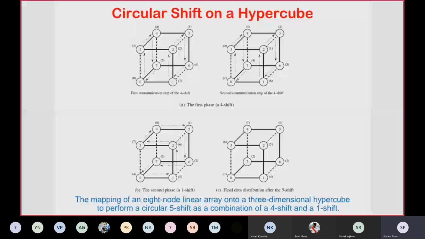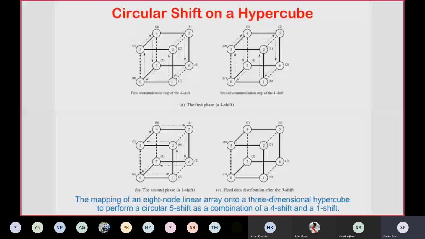Then if you see diagram B, that is the second phase of the 1 shift operation. Here we are selecting the circular shift 0, 1, 6, 7, and 0. This is the loop you are considering there.